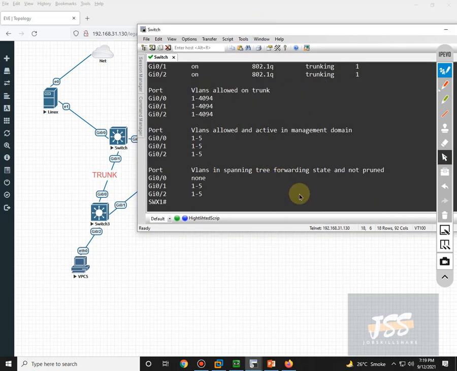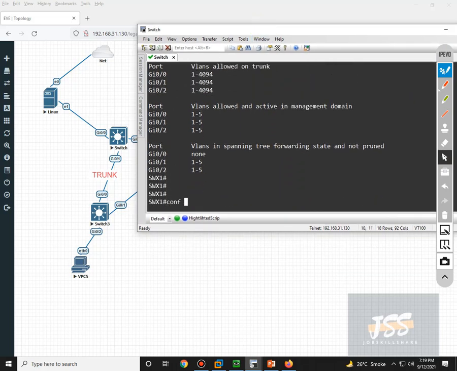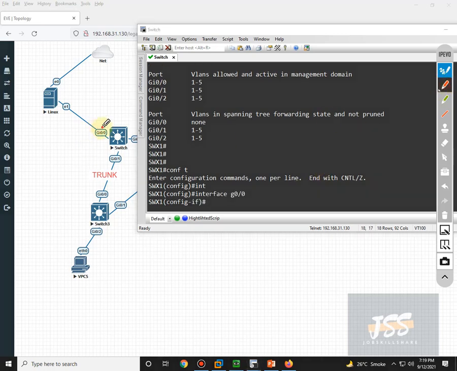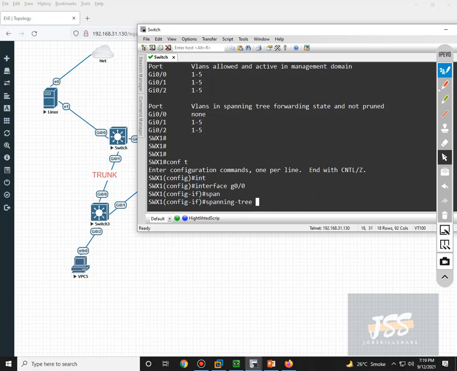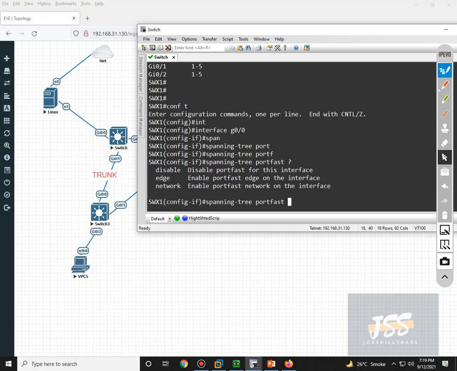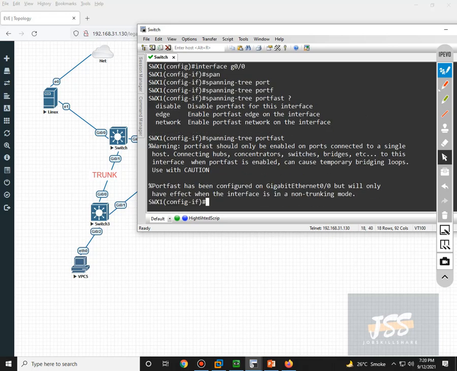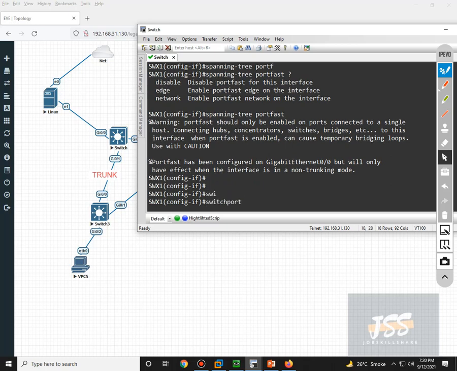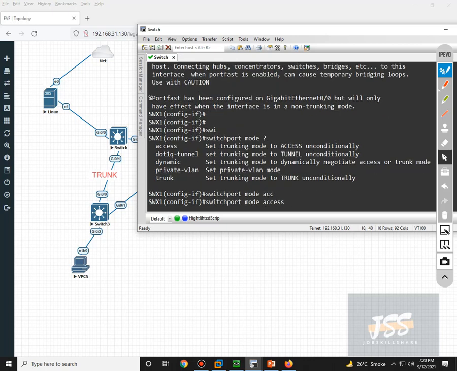Two things you can do. You need to go into this interface I'm talking about, this one, which is connected with this host machine. What you can do is enable spanning tree port fast on that one. First of all enable port fast, and then set the mode as access. Switch port mode access, hit enter.